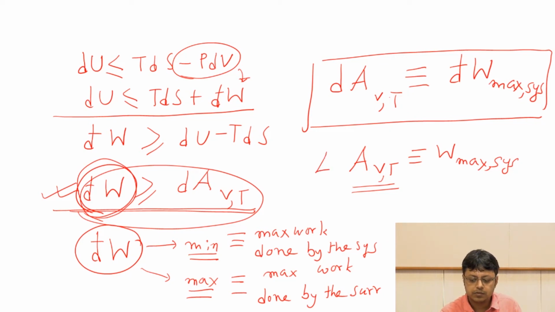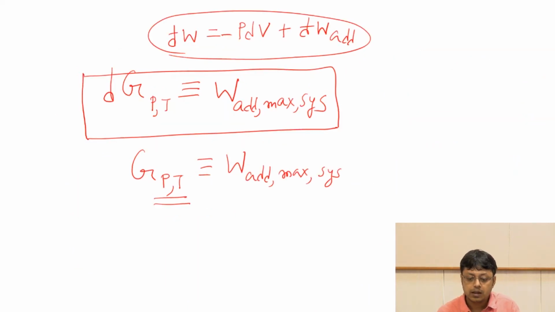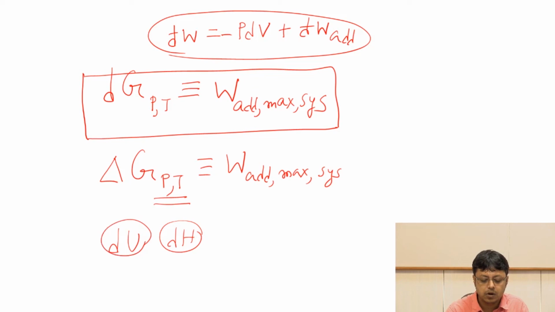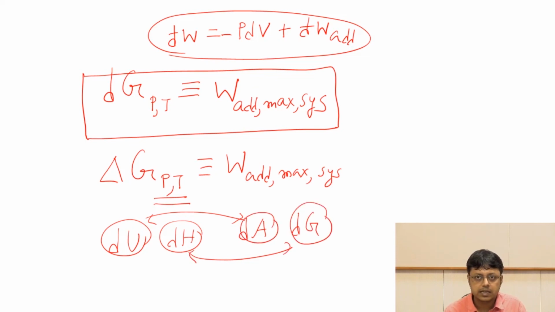Now, usually we have to use a delta sign here because we are considering a finite change, and we do not use any delta sign here because it's an inexact differential. Similarly, we can use a delta G sign here because it's also an exact differential. Now, why it is exact and inexact differential, you can easily figure out because we wrote that they are all connected to dU and dH, which were actually all exact differentials. And similarly, you can also argue from the connection to dU and dH that dA and dG are also exact differentials.